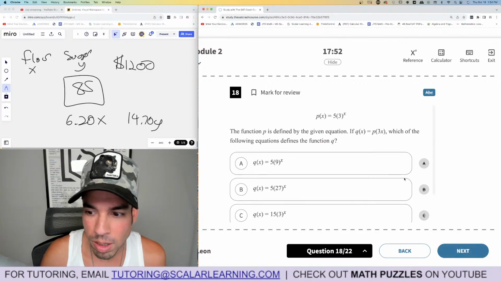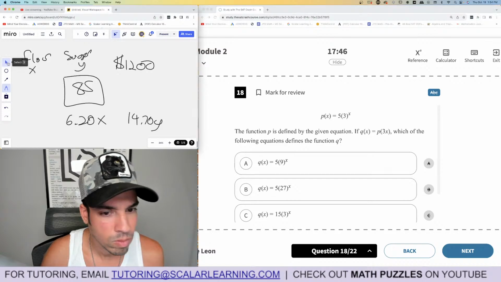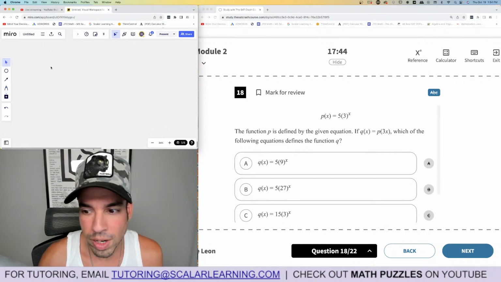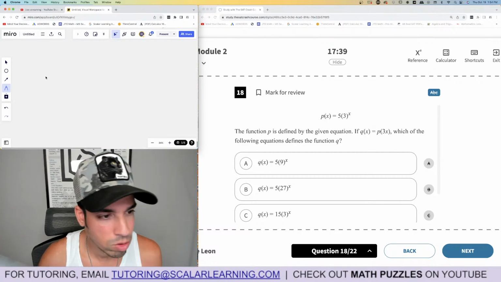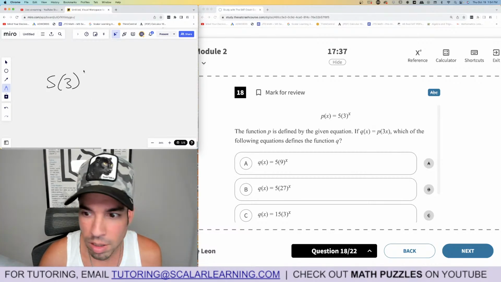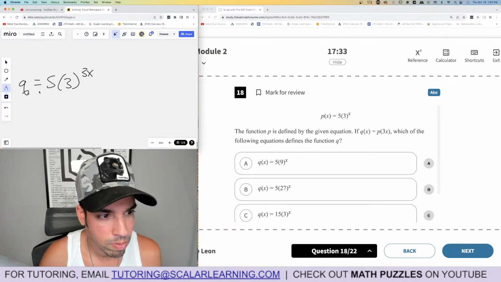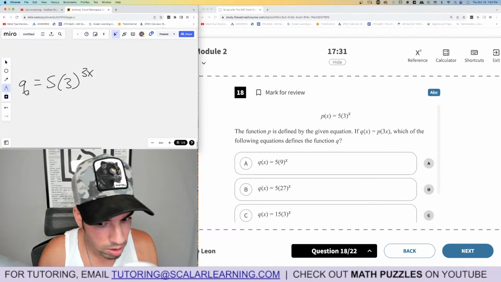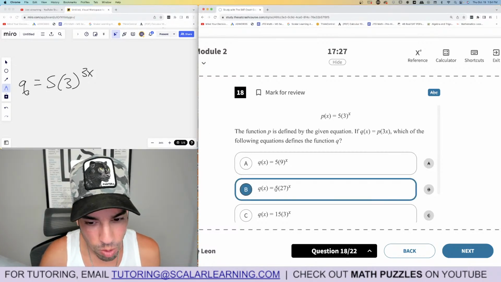18, the function P is defined by, and so on. Which of the following equations defines the function Q? Wait, hold on. Okay. So Q of X is P of 3X. What you're doing is taking P and plugging in 3X for X. So 3 to the 3X. So this would be Q. They didn't put it in that format. But it's B. I'm going to show you why.